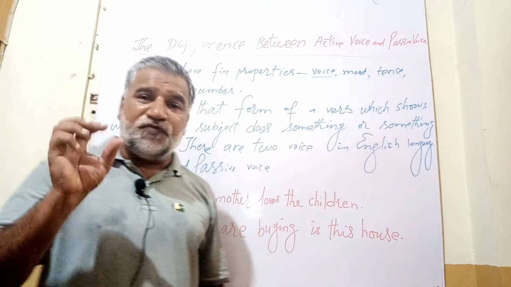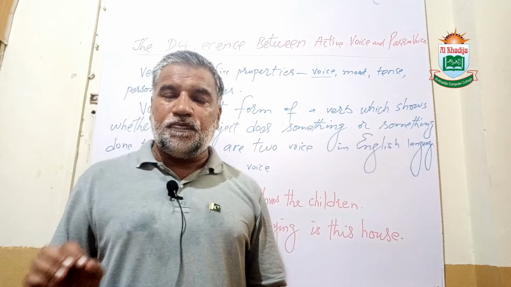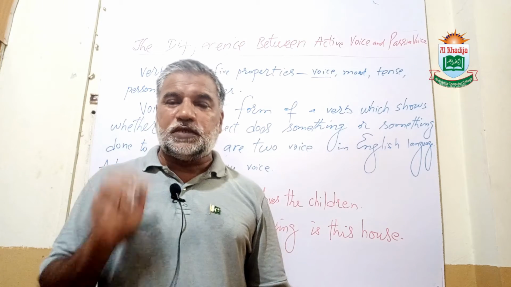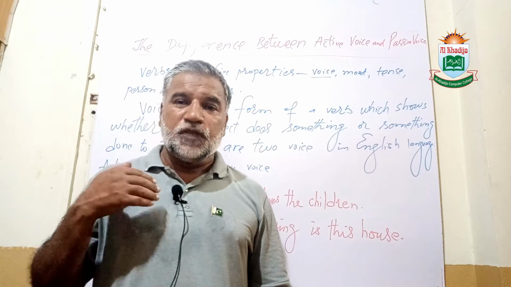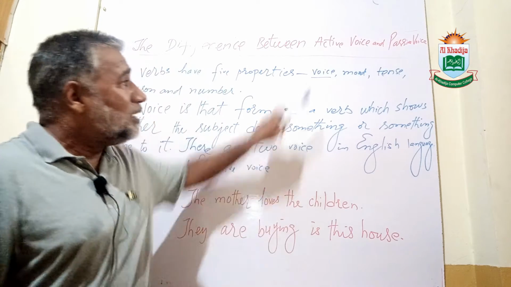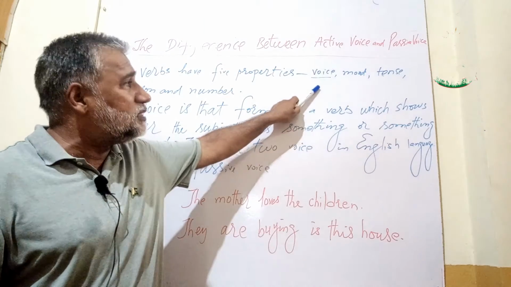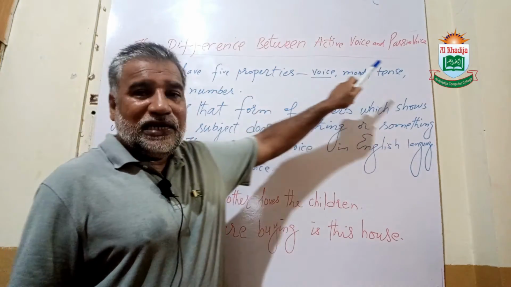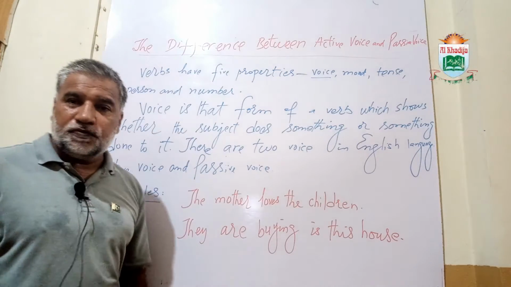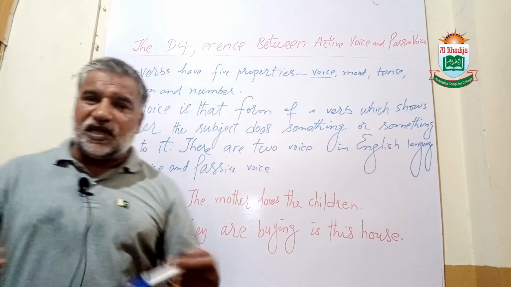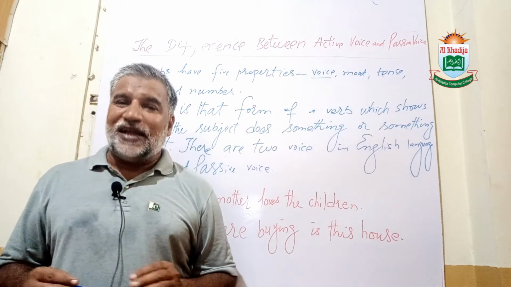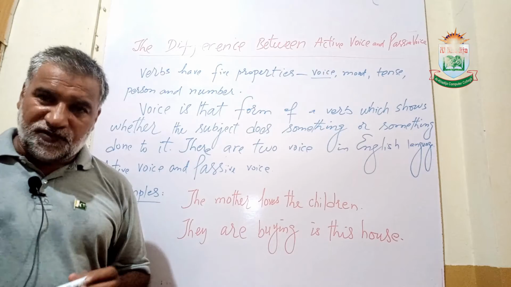With the help of the verb, we can identify five things in the sentence, because verbs have five properties. First of all, it tells about the voice of the sentence, mood, tense, person, and number. But today our concern is regarding voice. So there are two types of voices: active voice and passive voice.